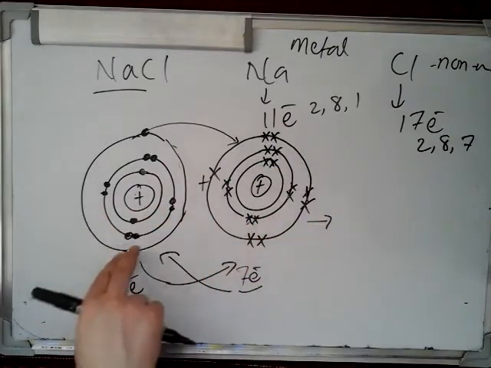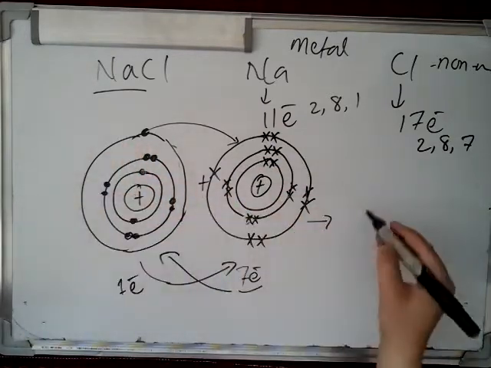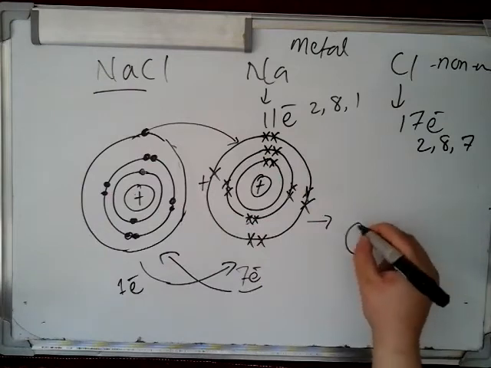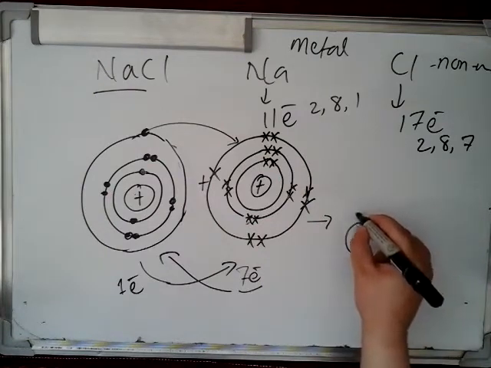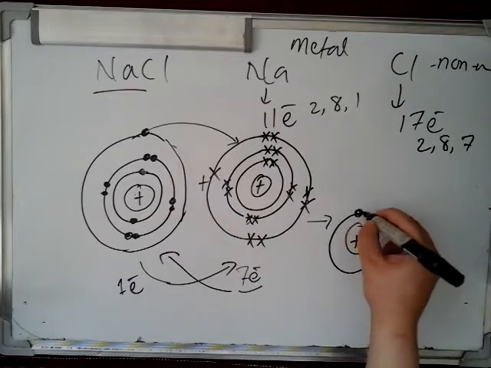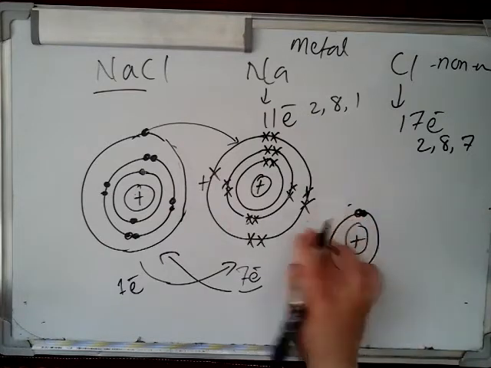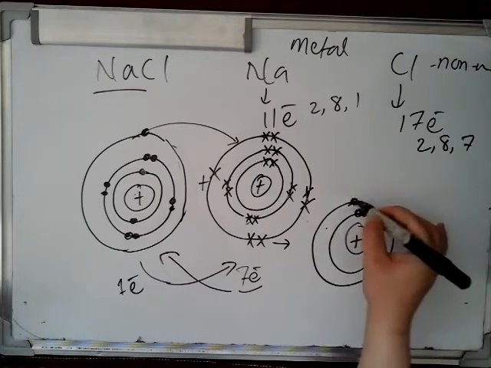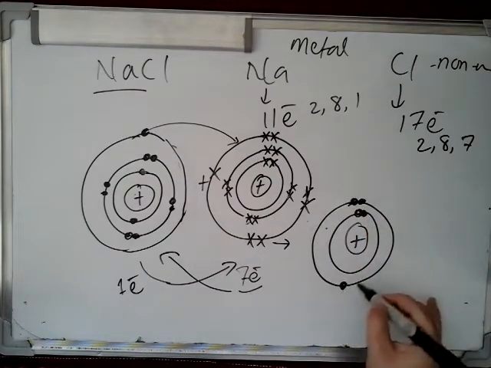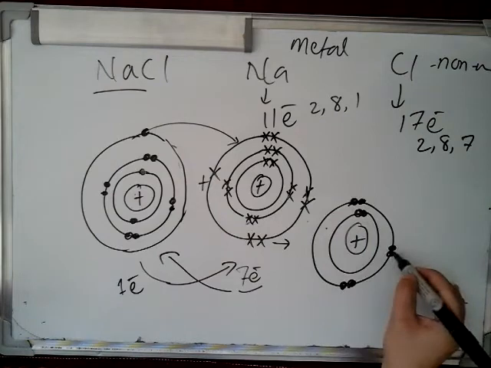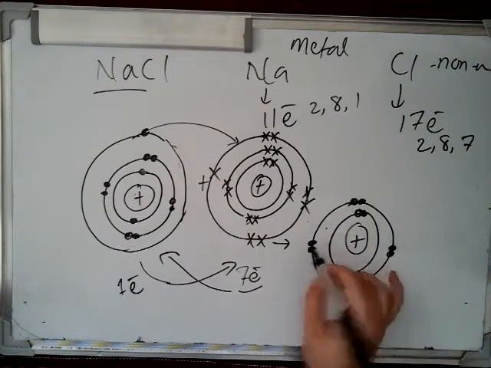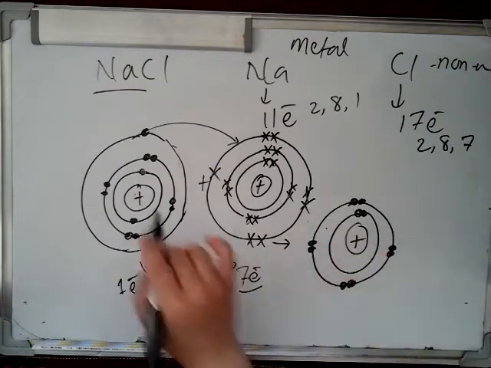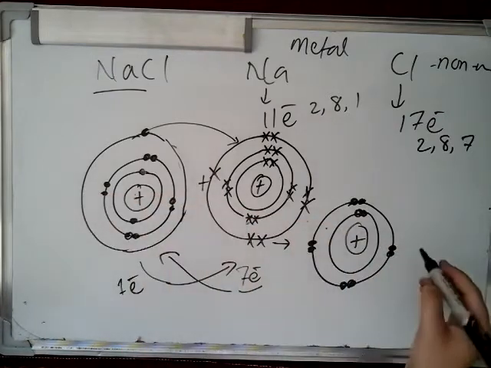As a result, sodium will lose its outermost shell. If I draw the structure of sodium after bond formation, sodium will have only two shells, because the last shell is totally removed. The last shell does not remain.